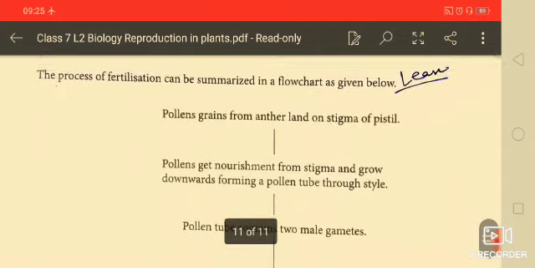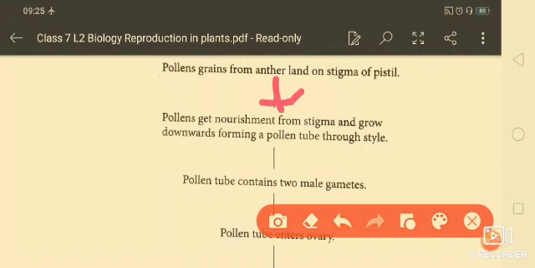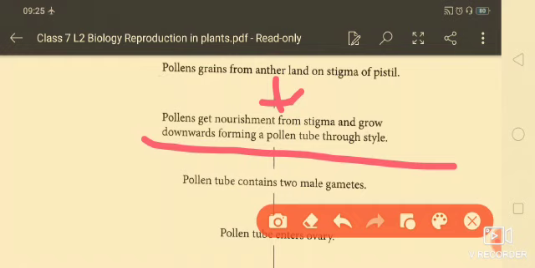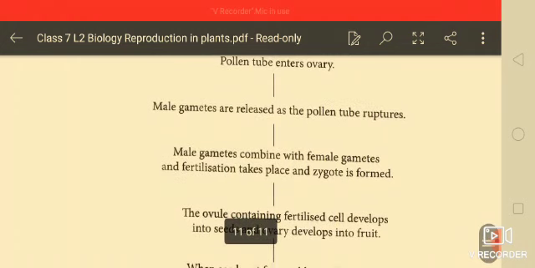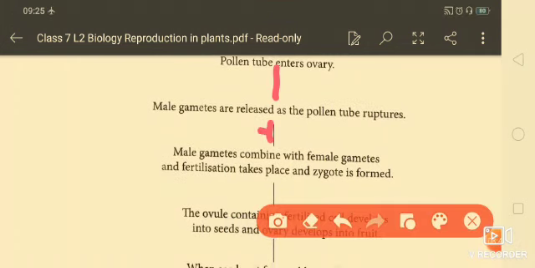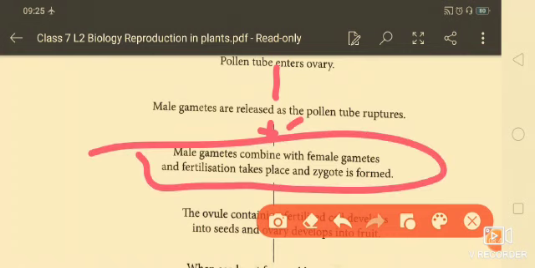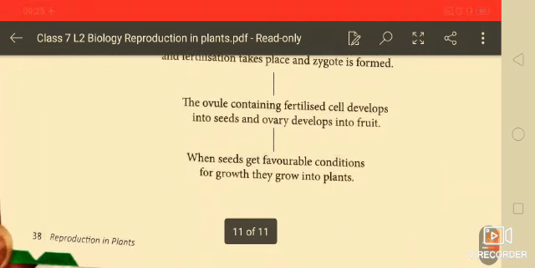Students, the process of fertilization can be summarized in this flow chart. The pollen grains from the anther land on the stigma of the pistil, and the pollen gets nourishment. The pollen tube contains two male gametes and enters the ovary. The male gametes are released as the pollen tube ruptures, and they combine with female gametes. Fertilization takes place and the zygote is formed.